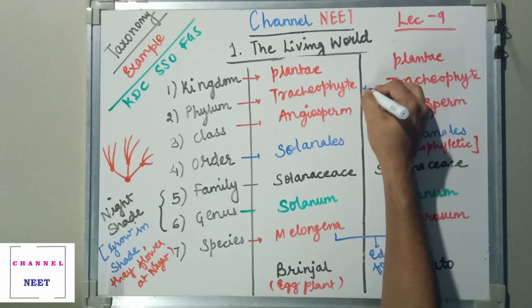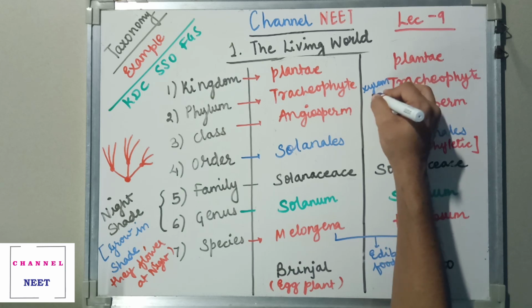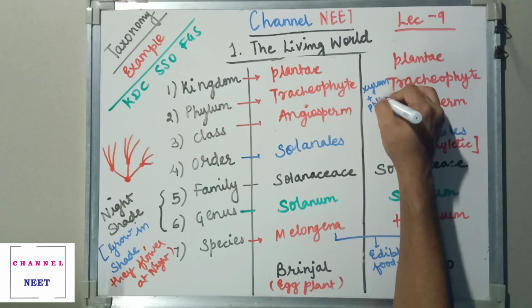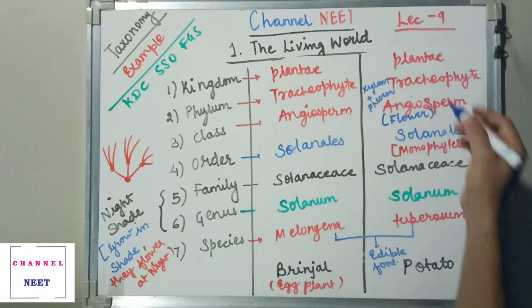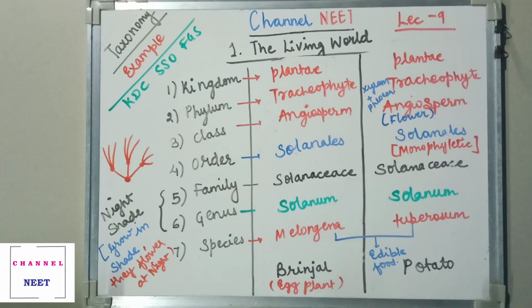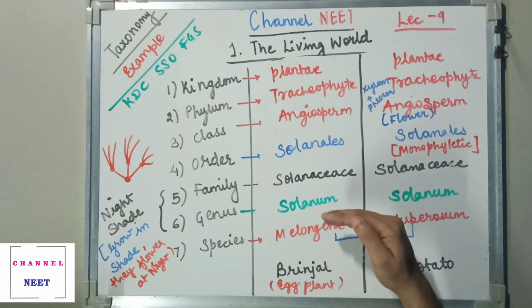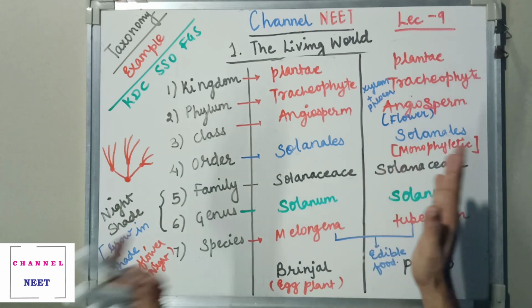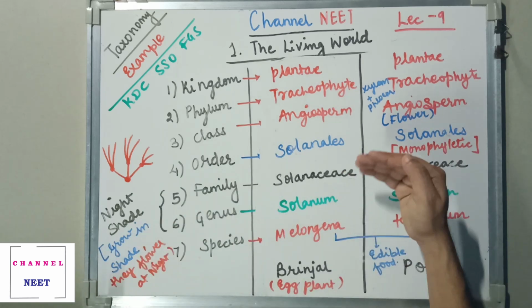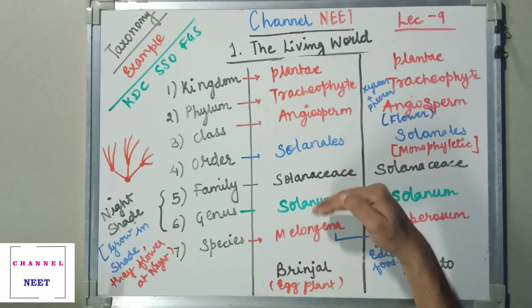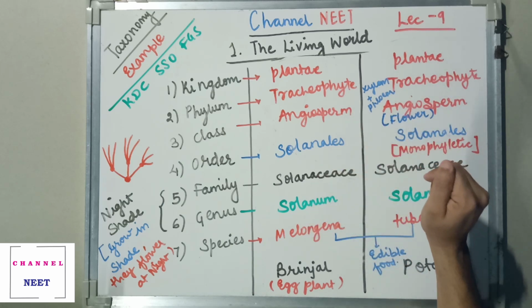Tracheophyte, you have xylem plus phloem. And Plantae you already know. So these were some common characteristics that are taken into consideration for classifying the plants and the animals.